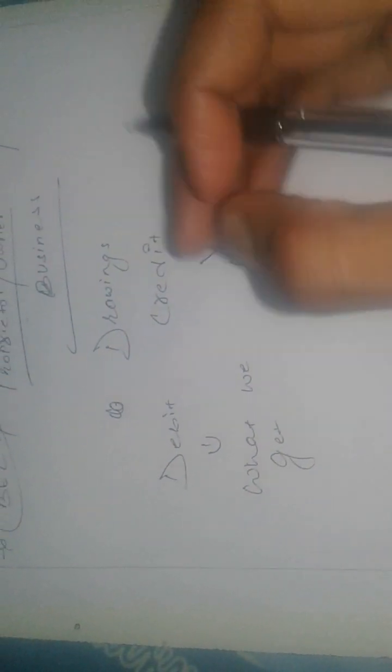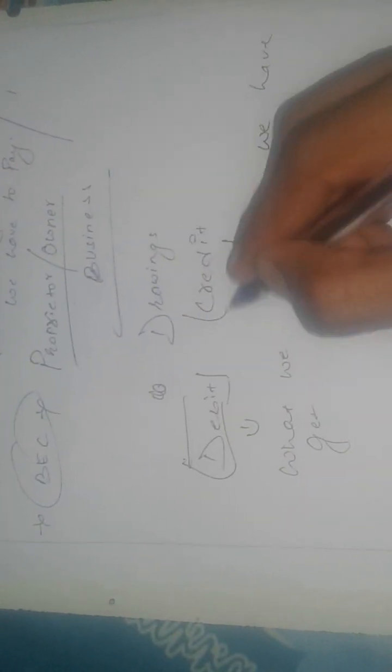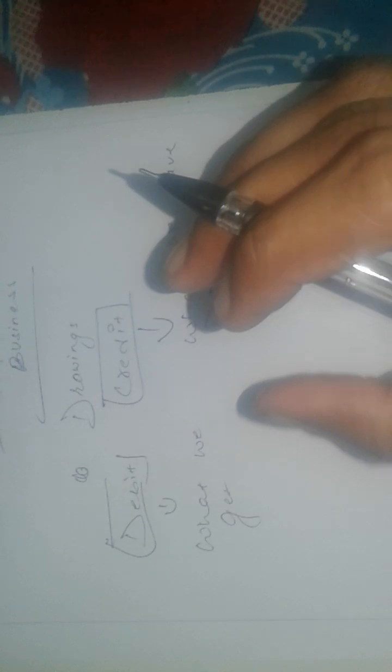You have to firstly understand this, and after that I will explain further about debit and credit terms, right? Firstly you have to understand these three terms under which we align all of the accounting transactions.